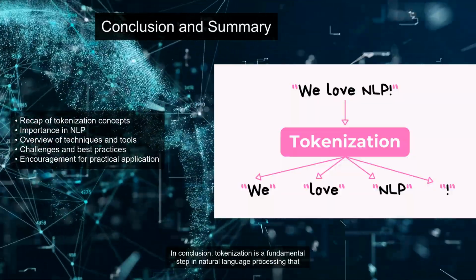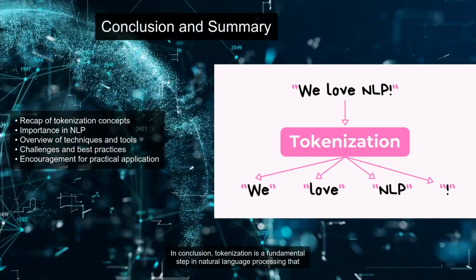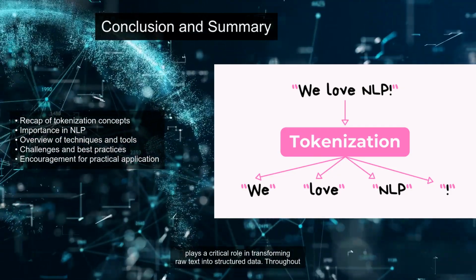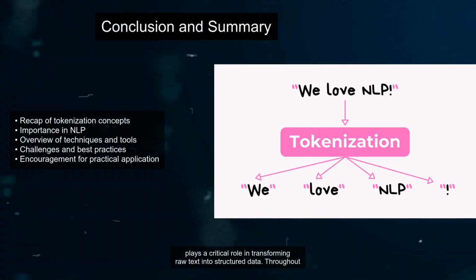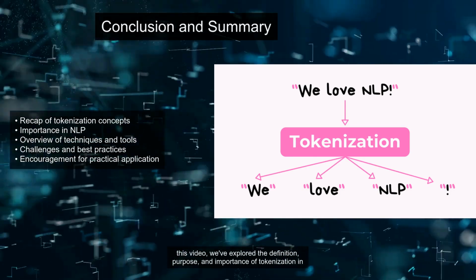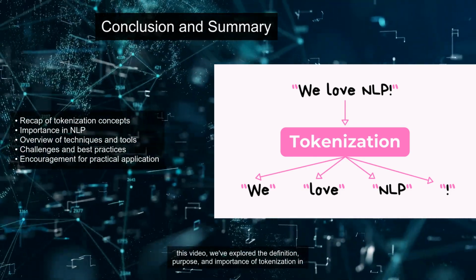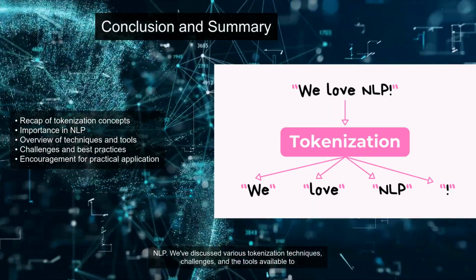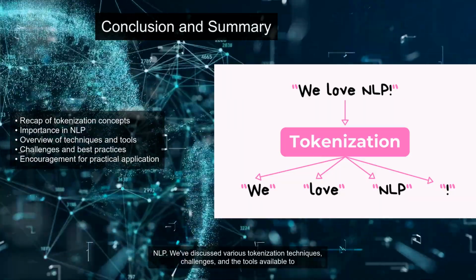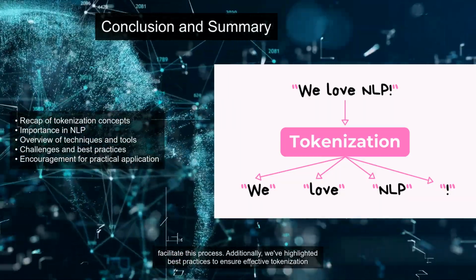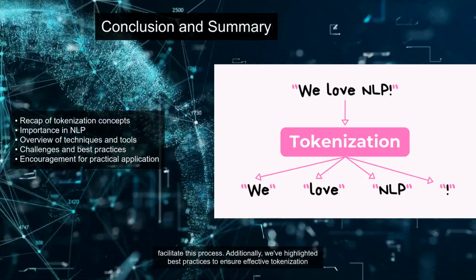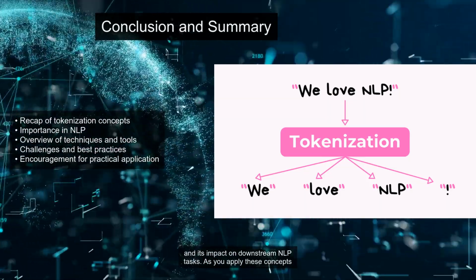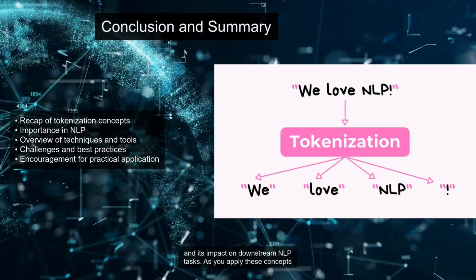In conclusion, tokenization is a fundamental step in natural language processing that plays a critical role in transforming raw text into structured data. Throughout this video, we've explored the definition, purpose, and importance of tokenization in NLP. We've discussed various tokenization techniques, challenges, and the tools available to facilitate this process. Additionally, we've highlighted best practices to ensure effective tokenization and its impact on downstream NLP tasks.